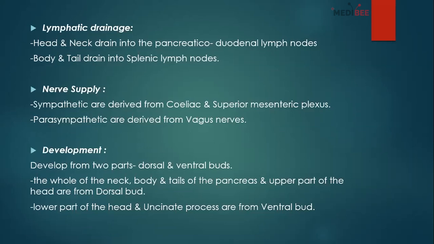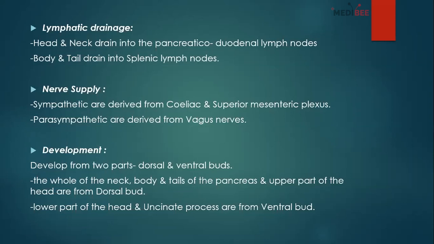Other than that, if you remember in the duodenum class, I have already told another clinical thing: if there is annular pancreas or any kind of malignant growth in the head of the pancreas, then it will block or pressurize the duodenum, and there will be duodenal obstruction. So that is the one thing you need to read from the pancreas. That's why I haven't written it here.